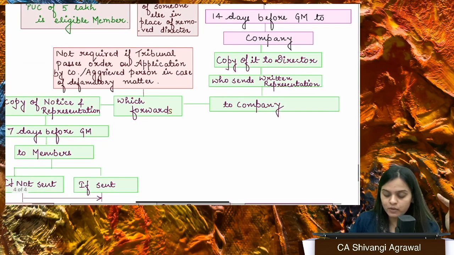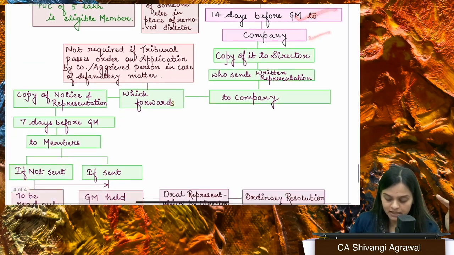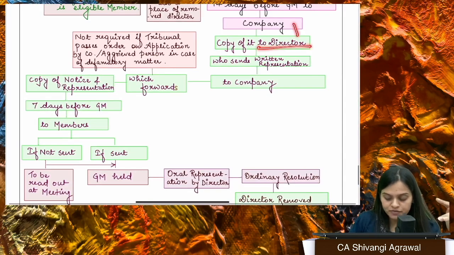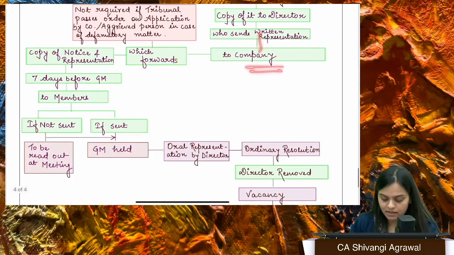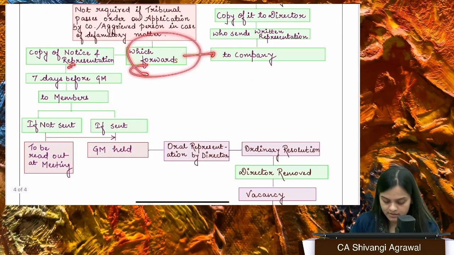You have to send it to the company 14 days before the general meeting. The company will send a copy of it to the director. The director can always make his written representation on why you want him to be removed. I have done so much work, this, that, etc., etc. And they'll send it to the company. The company is going to forward it to all the members 7 days before the general meeting.